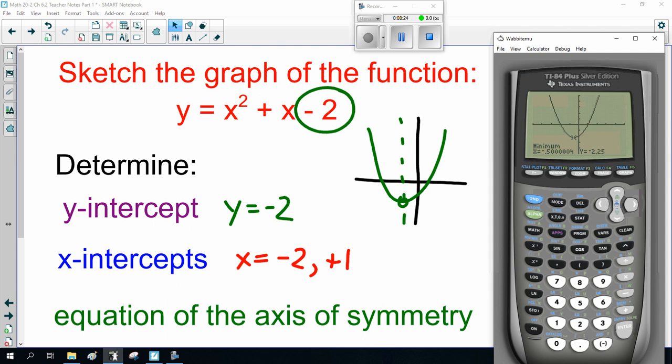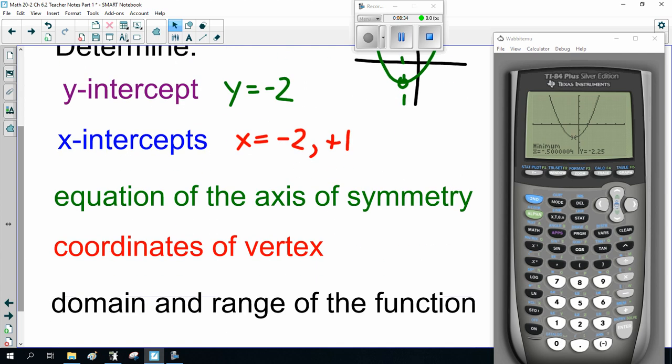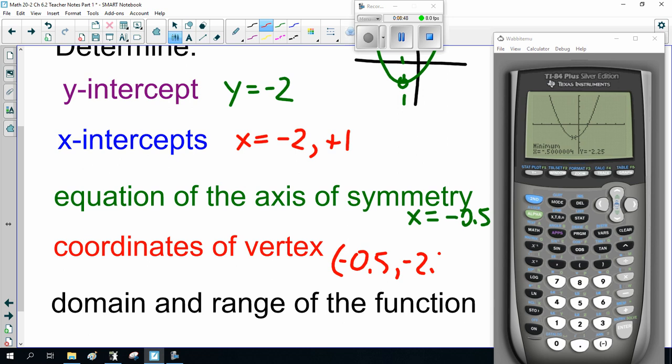And x equals -0.500004. Y equals -2.25. So the equation of the axis of symmetry is x equals -0.5. And this also tells us the coordinates of the vertex, -0.5, comma, -2.25.